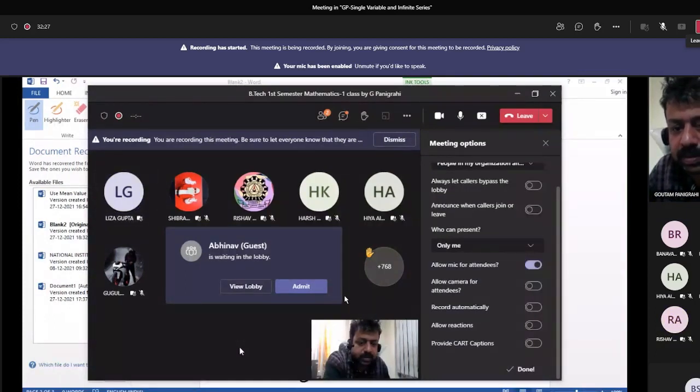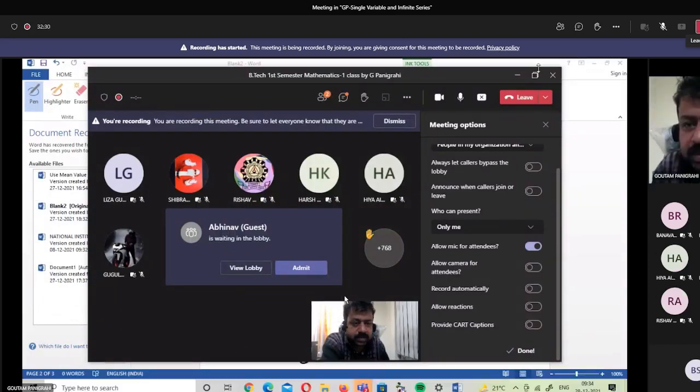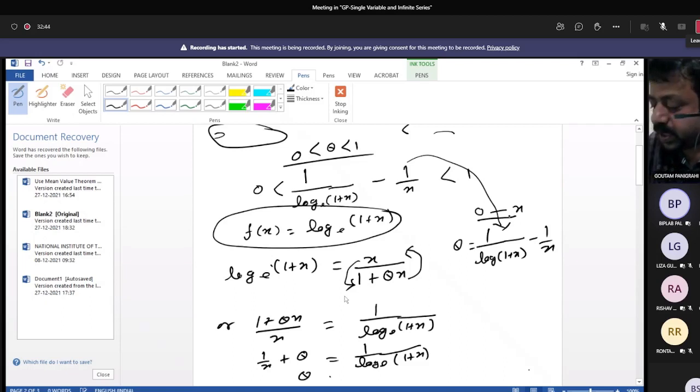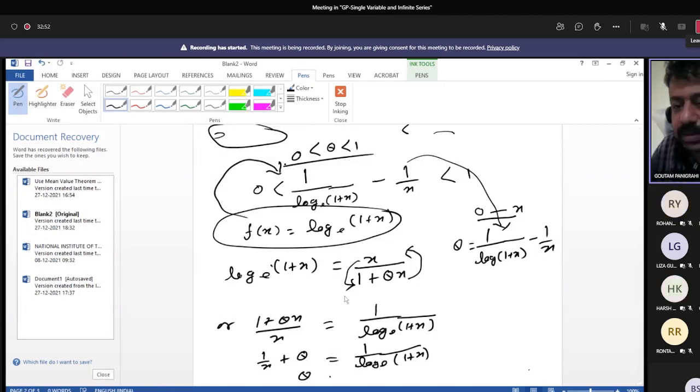Sir, can you explain log of 1 plus x equals x by 1 plus theta x? How can you assume like that? Yes. This must be given, and the interval also given. Means whenever the interval is from 0 to 1, we will take a function. Sir, why have you written that log of 1 plus x equals x by 1 plus theta x, this term? Yes. I am showing that. 1 minute.